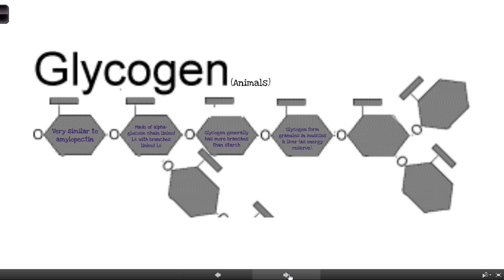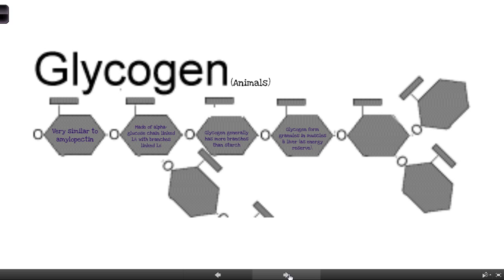Now, I should qualify that. We actually store most of our energy as fat, but that's kind of a more long-term store. So when you eat a meal, you'll break it down and often convert a lot of it into sugar. That glucose will circulate through the blood, and if you've got excess, it'll basically be taken up and initially stored as glycogen. Now, if your glycogen store is full, then it'll start making fat. But your glycogen is sort of more that temporary store, so that one actually fluctuates.